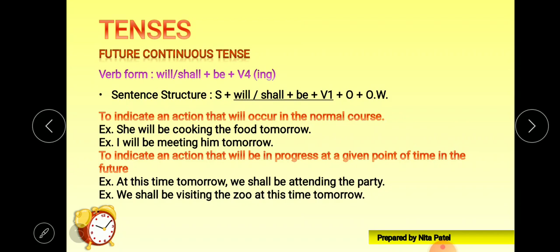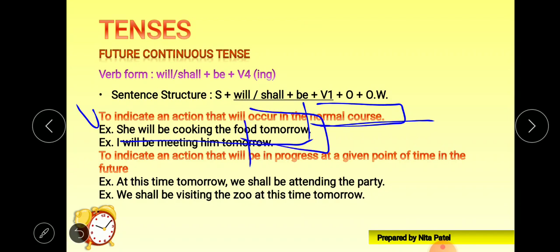So point of time is not given here. On a normal course, in the future we are talking about, a perfect time is not given. So in those conditions, she will be cooking the food tomorrow. So tomorrow, of course, but tomorrow when? In the morning, in the evening, at 6 a.m., at 6 p.m., when? So that time is not given, so it is a normal course of time.